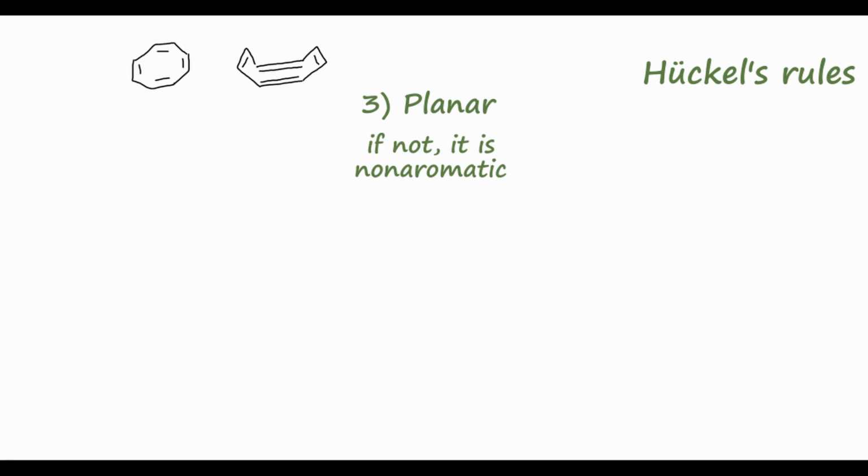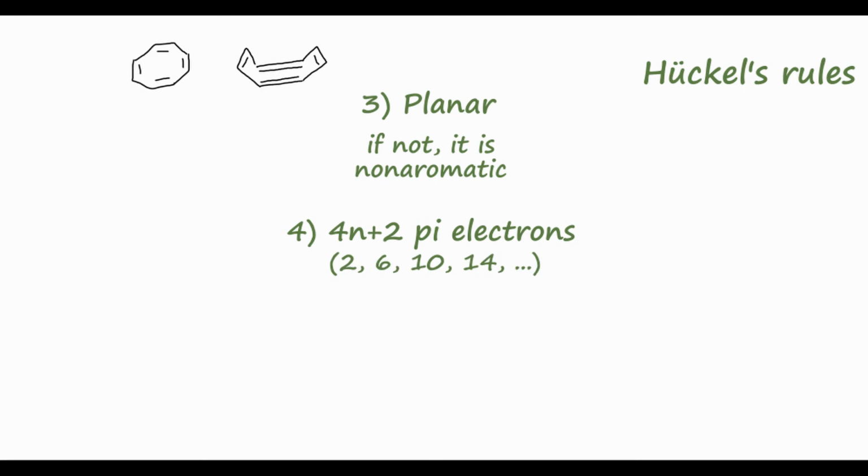The last rule is that we need to have a number of pi electrons that equals 4n plus 2. Another way to think about this is we need an even number that is not a multiple of 4. So we can have 2 pi electrons, 6, 10, 14, etc. So again, if we look at benzene, we have 6 pi electrons. So these 3 double bonds again contribute 2 pi electrons each. So we have a total of 6, which is a Hückel number, and therefore benzene is aromatic.